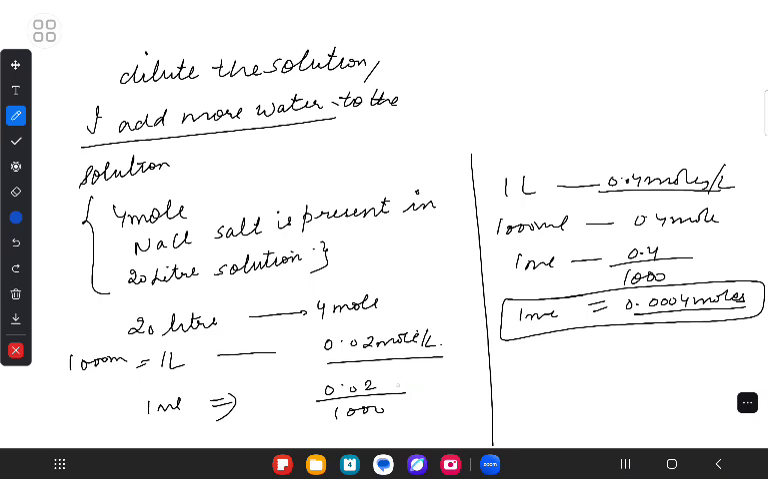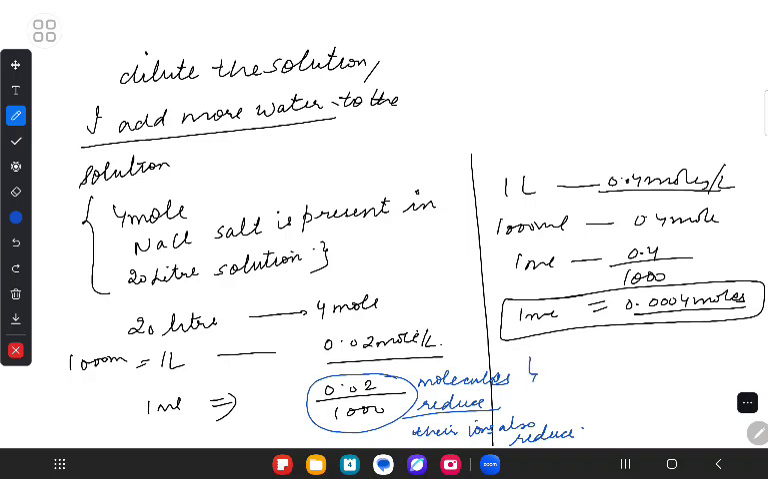Exactly. Now from this solution, if the molecules reduce, their ions also reduce. If their ions also reduce, what would that mean? That per ml, if the number of ions is reducing, obviously the conductivity will decrease. Because one simple rule: if the number of ions is more in 1 ml, more ions will be able to move freely. The more the ions, the more the conductivity.